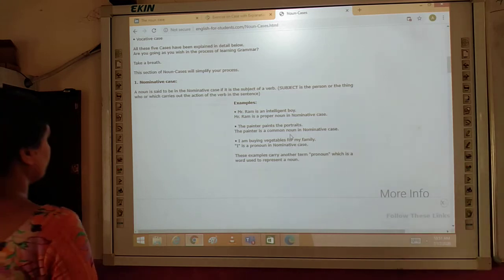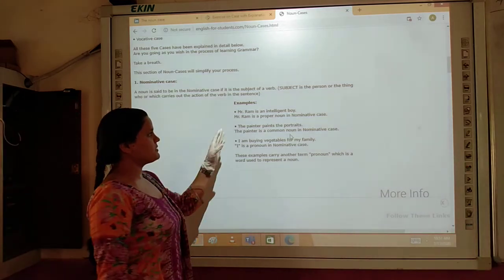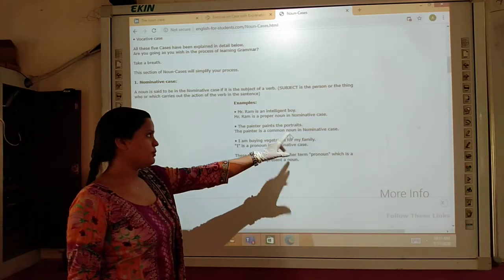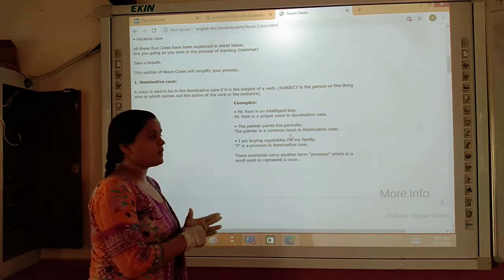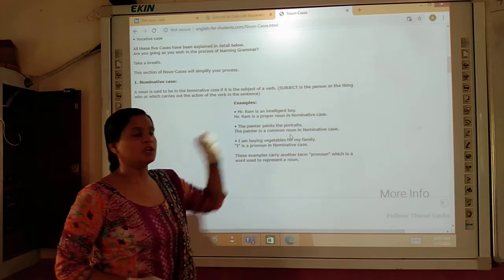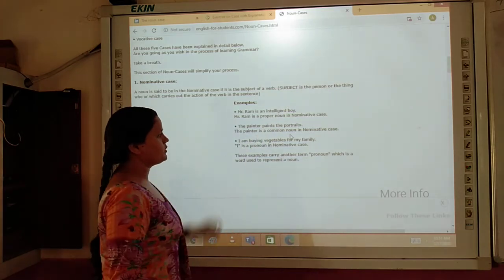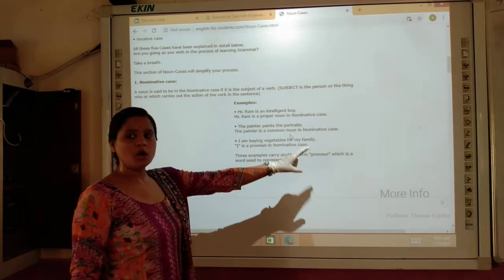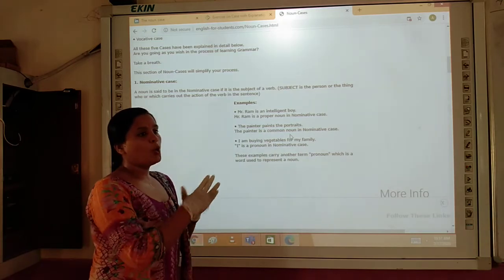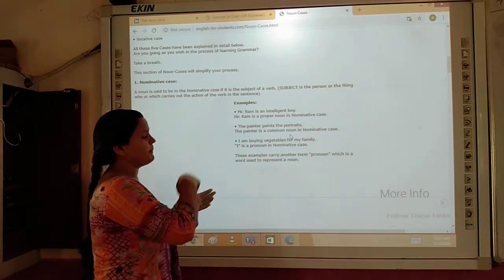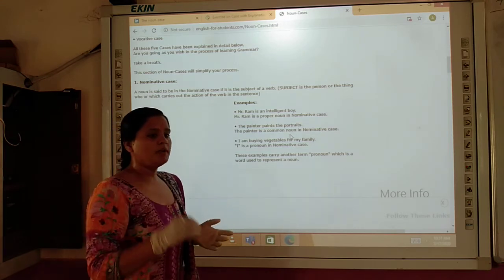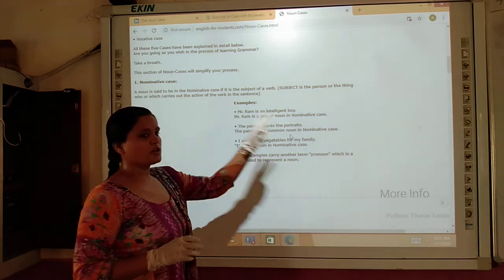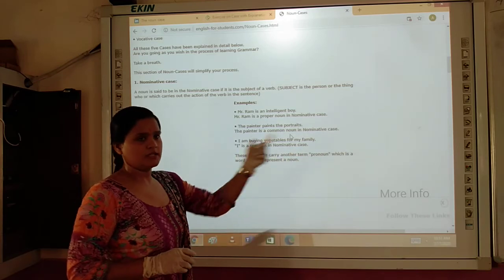Okay class, in this example you can see that Mr. Ram is an intelligent boy. Here the doer is Mr. Ram. That's why Mr. Ram is in nominative case. In the second example you can see, the painter paints the portrait. Here who is painting? The painter is painting. So the painter is nominative case and the portrait is in objective case.